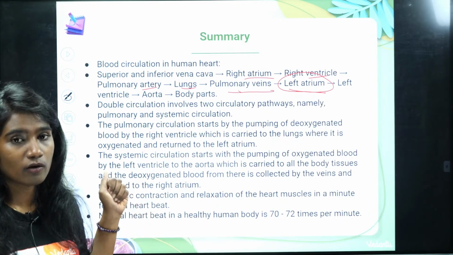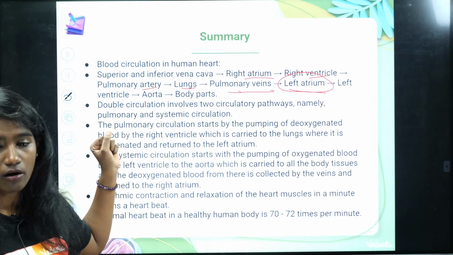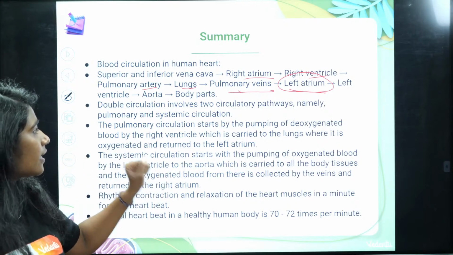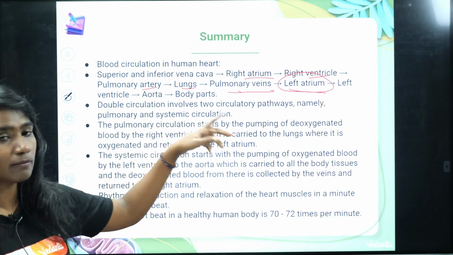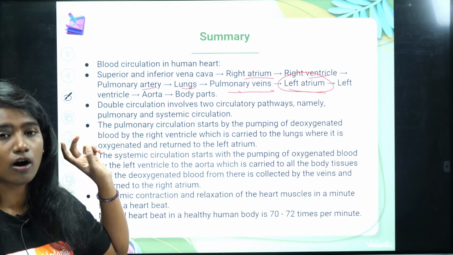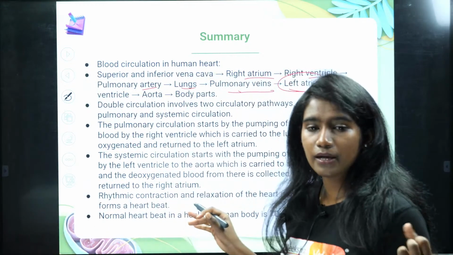That bicuspid valve will relax, and then the left ventricle will receive the oxygenated blood. And when the left ventricle contracts, the oxygenated blood is carried by the aorta to different parts of the body. And the valve that is present between the left ventricle and aorta is the aortic semilunar valve. That's how the blood is being circulated.